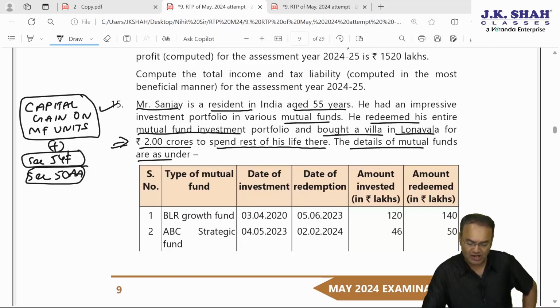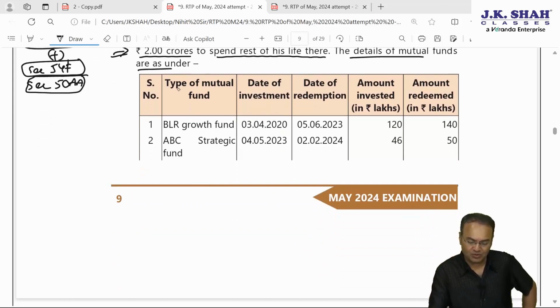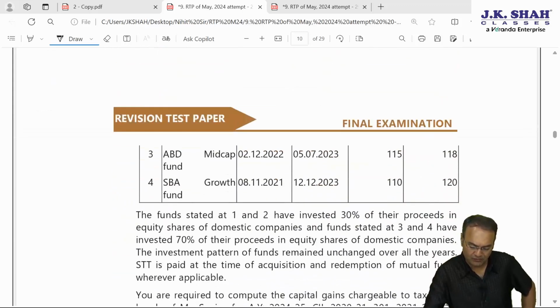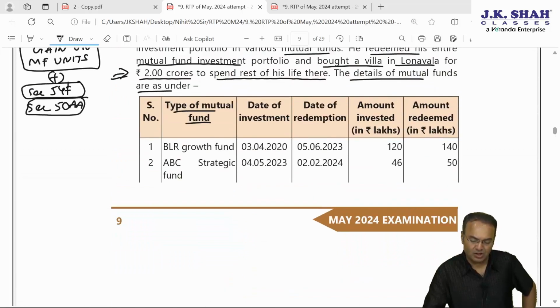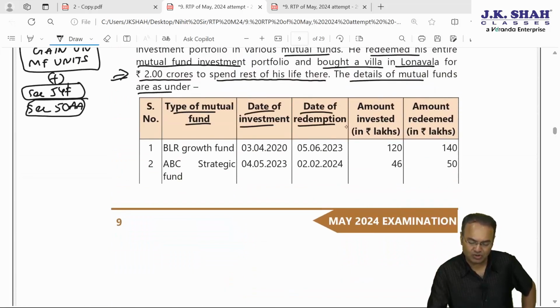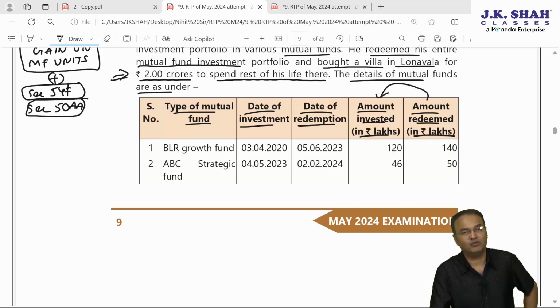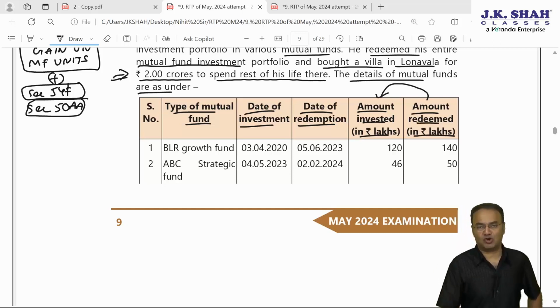Details of mutual funds are as under. He has got types of mutual fund 1, 2, 3 and 4. 4 types of mutual funds. Date of investment, date of redemption. You will have to work out whether long term or short term, amount invested in lakhs and amount redeemed in lakhs. Okay, so this column minus this column will give you capital gain amount if indexation not to be applied.